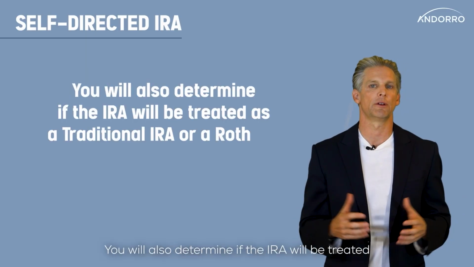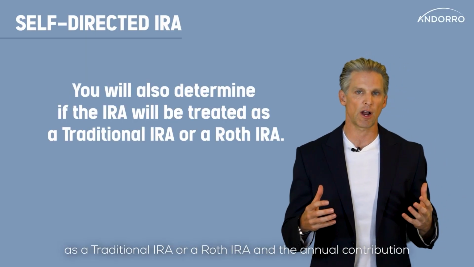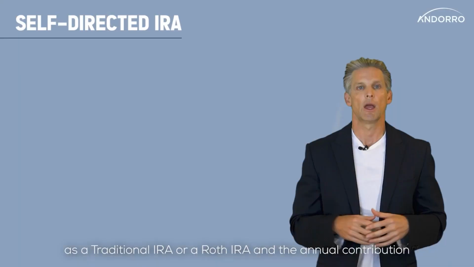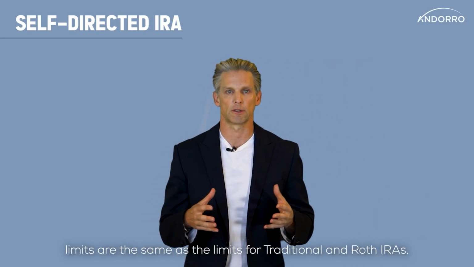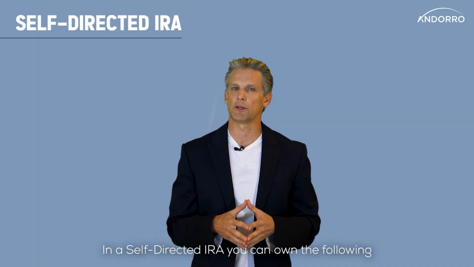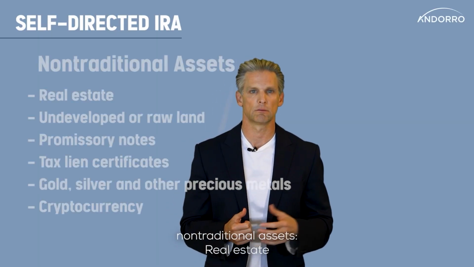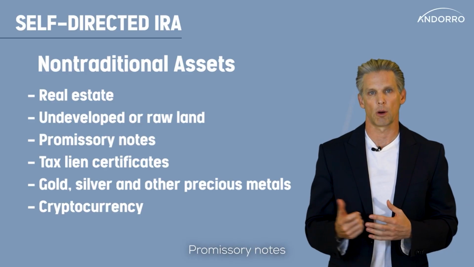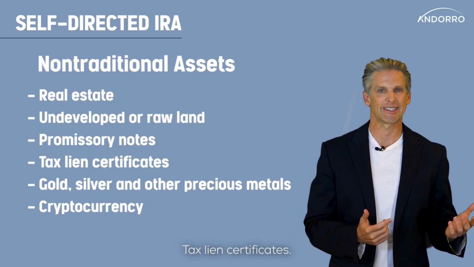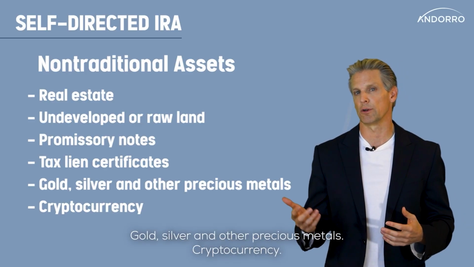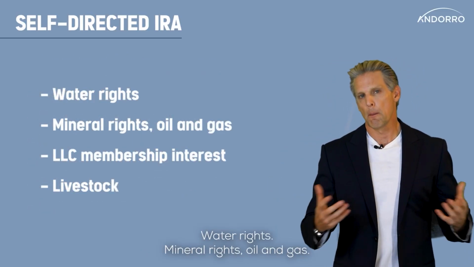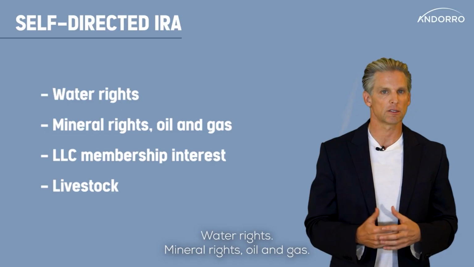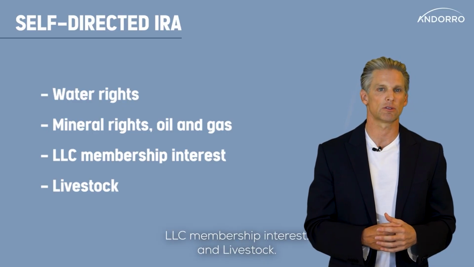You will also determine if the IRA will be treated as a traditional IRA or a Roth IRA, and the annual contribution limits are the same as the limits for traditional and Roth IRAs. In a self-directed IRA, you can own the following non-traditional assets: real estate, undeveloped land, promissory notes, tax lien certificates, gold, silver, and other precious metals, cryptocurrency, water rights, mineral rights, oil and gas, LLC membership interest, and livestock.